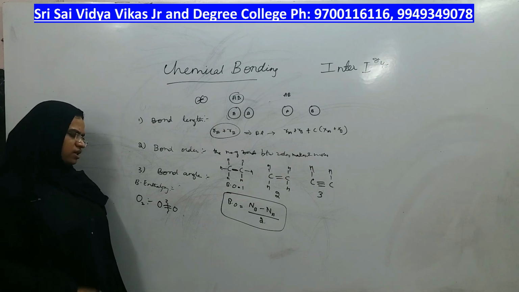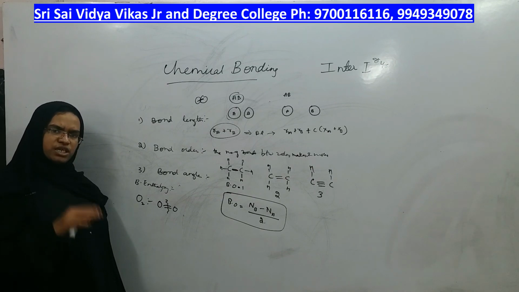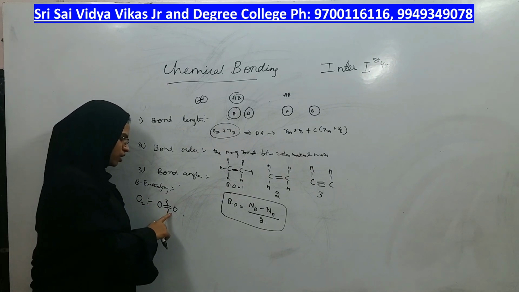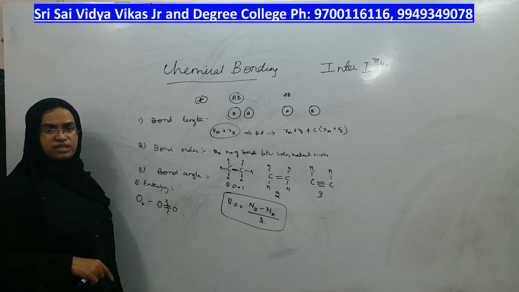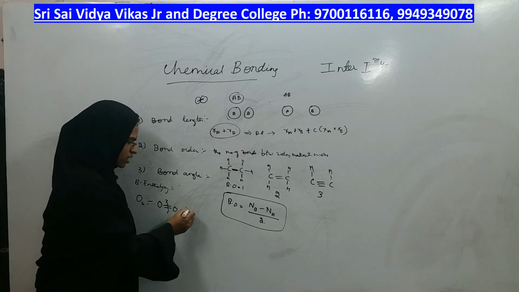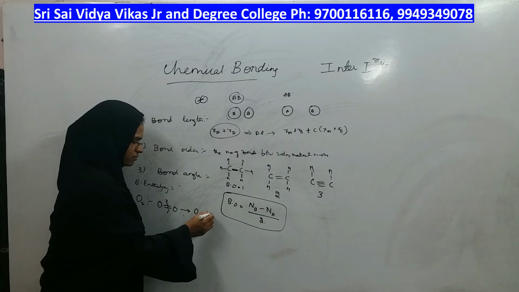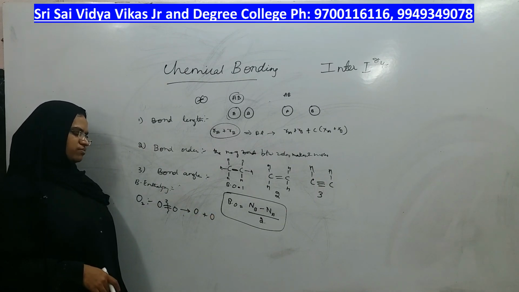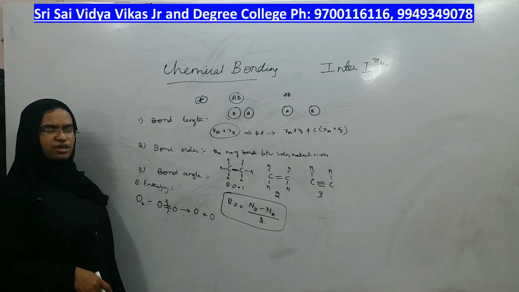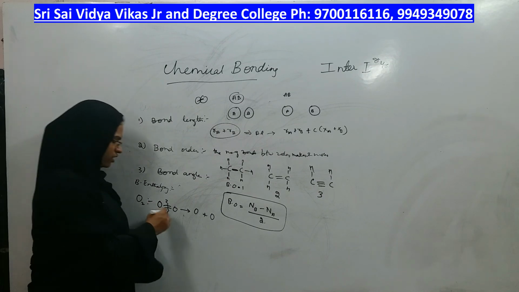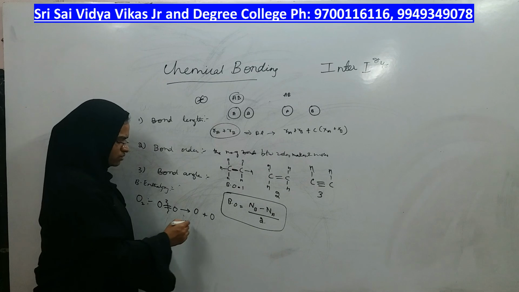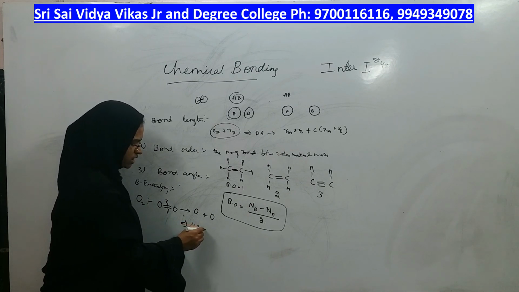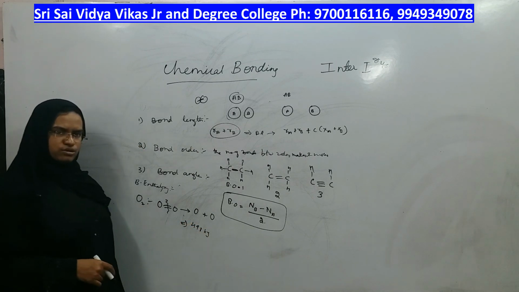What does it mean? The amount of energy you need to break the bonds in a molecule so that you will get the neutral atoms. That energy is called bond dissociation energy or bond enthalpy. For this molecule, the bond enthalpy is 498 kilojoules.